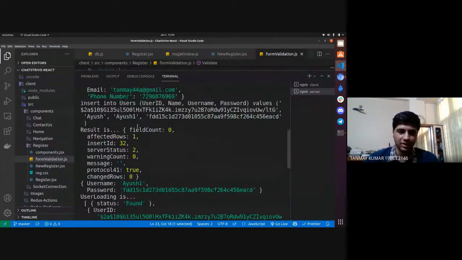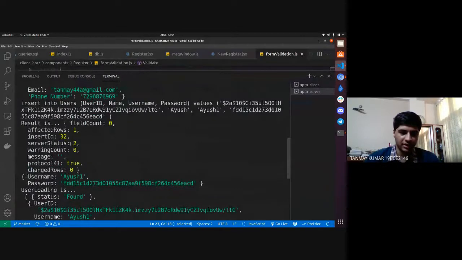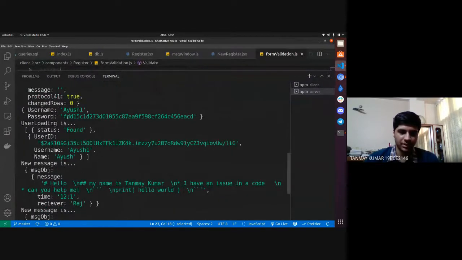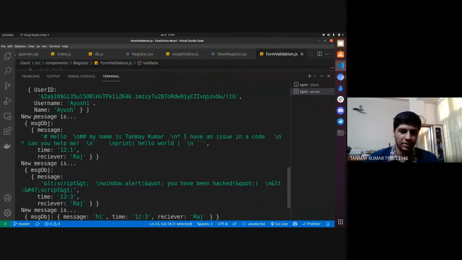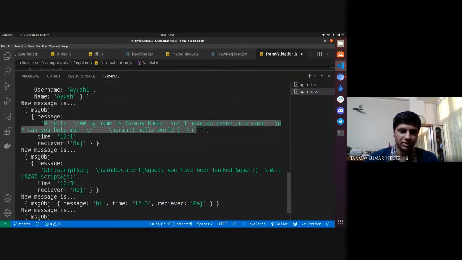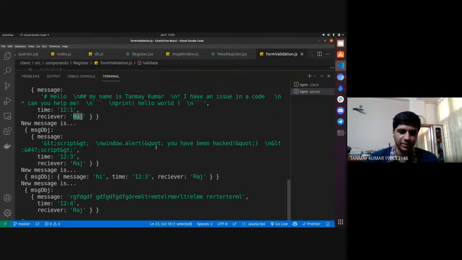What all the messages are being shared, as you can see over here, like Ayush one. The password is this one, for the insertion of a new user. Insert into. Okay, and the new message has been shared, the message is this one, hello. It has been shared by me, the receiver is Raj, and at what time I am sharing this message. Okay, in this way the message has been shared.